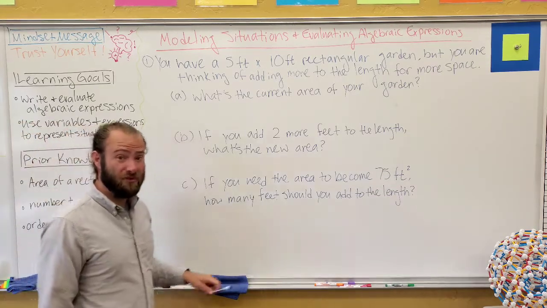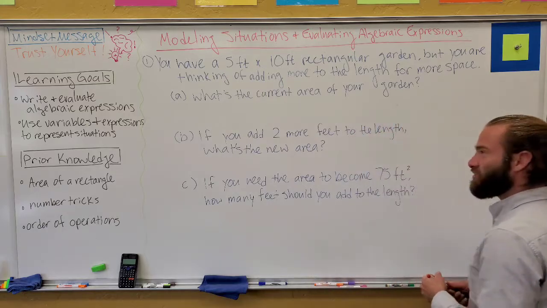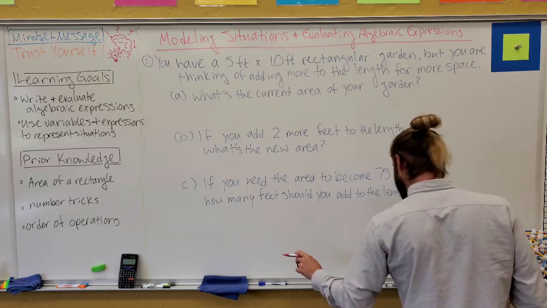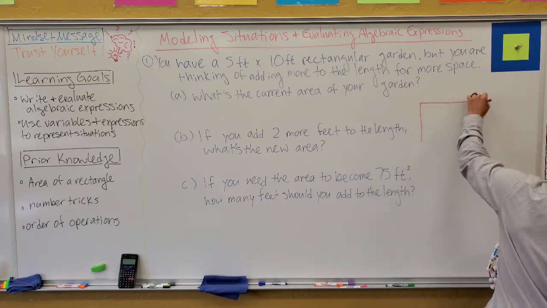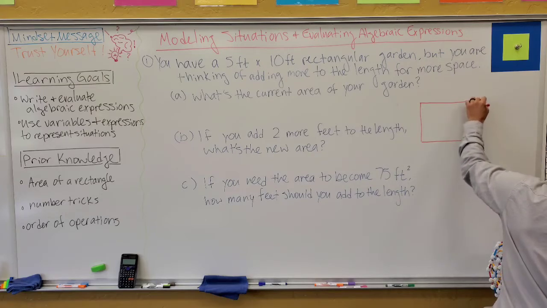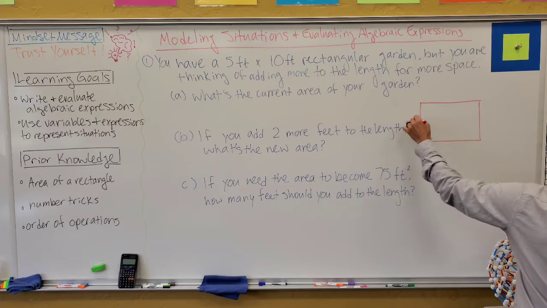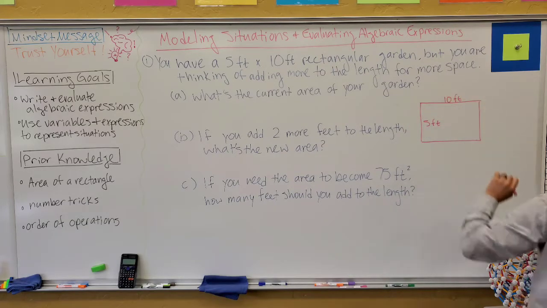Okay, I hope you've really spent the time to work on these yourselves, and it's okay if you have to look up and remind yourself about the area. So I'm going to do something here. I'm going to use a couple of colors, but on the side I'm going to just draw a diagram here of our garden, because we'll use this diagram for these other ones. So right now this is 5 feet and this is 10 feet.